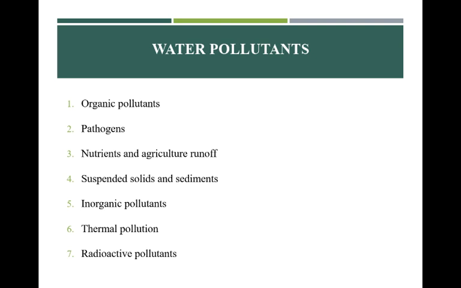Then the nutrients, like nitrogen and phosphorus, which are in the stream in various forms, also cause certain impacts. Then suspended solids and sediments, that is sedimentation and siltation, which comprise silt, sand and minerals eroded from land, also cause certain impacts on the water.